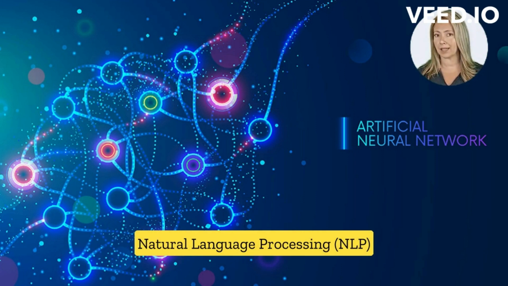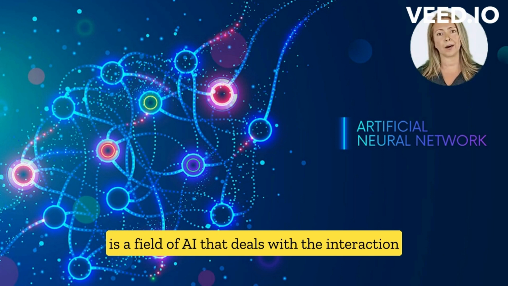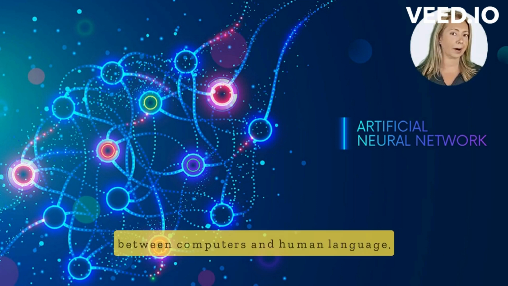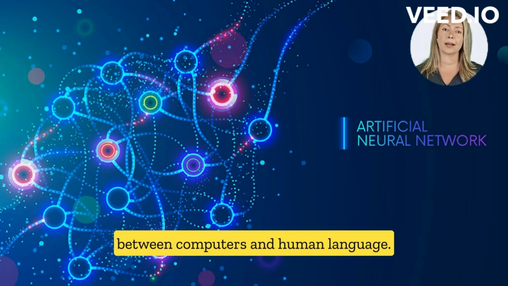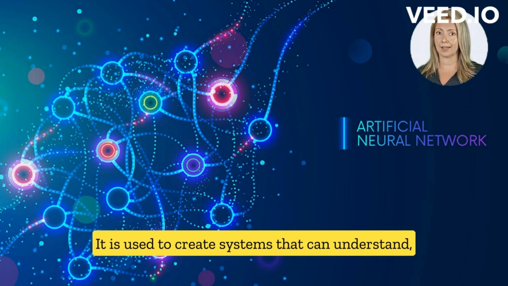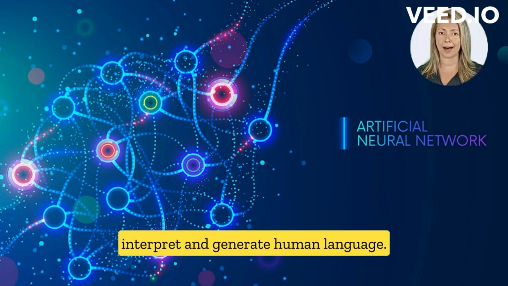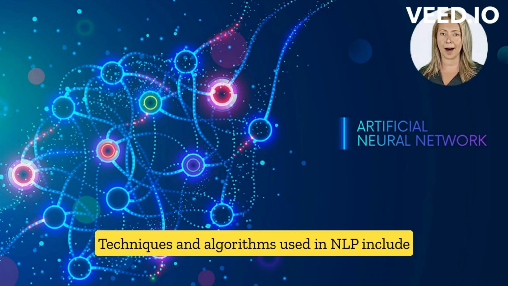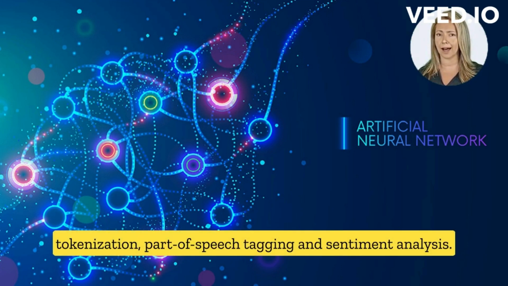Natural language processing, NLP, is a field of AI that deals with the interaction between computers and human language. It is used to create systems that can understand, interpret, and generate human language. Techniques and algorithms used in NLP include tokenization, part-of-speech tagging, and sentiment analysis.